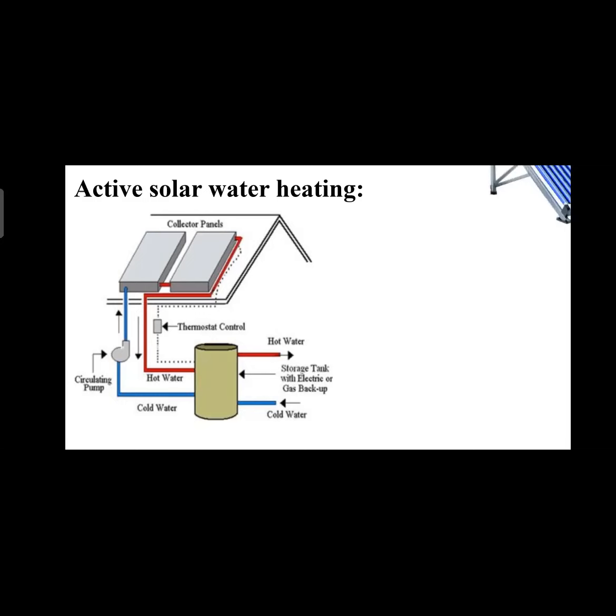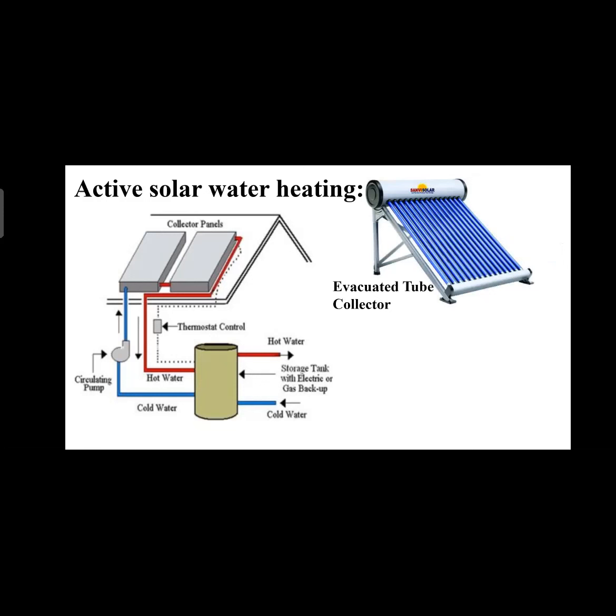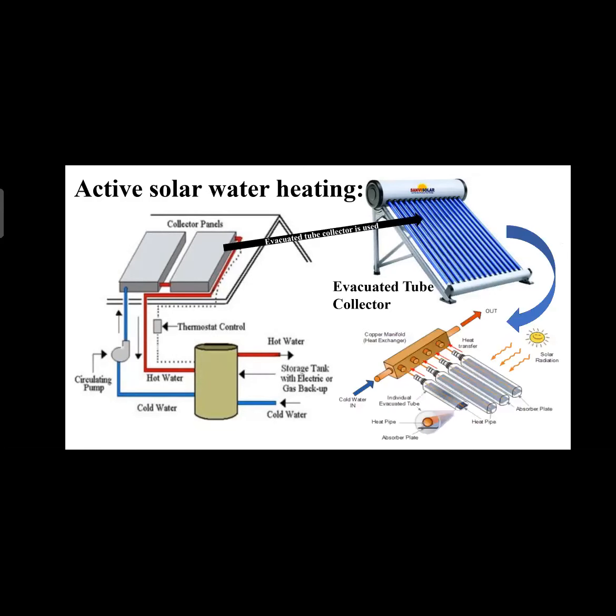Also the evacuated tube collector, you can see there. This is the image of an evacuated tube collector and how it works. This evacuated tube collector has a pump, so we circulate more water at a particular time. So this evacuated tube collector has the capacity to heat more water in comparison to